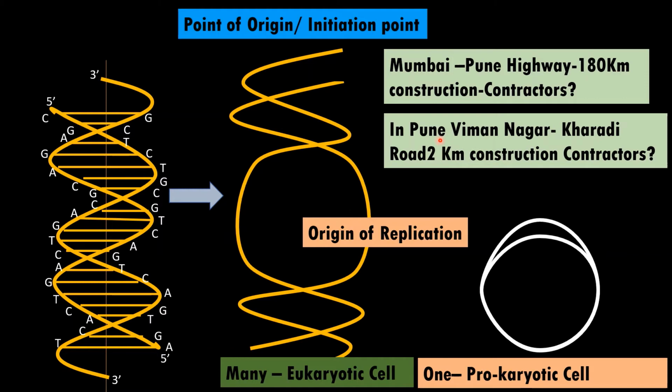Now compare this analogy with the DNA size of eukaryotic and prokaryotic cells. As a eukaryotic cell has a large amount of DNA, we require many origins of replication in a eukaryotic cell and only one in a prokaryotic cell. I hope you are understanding this.